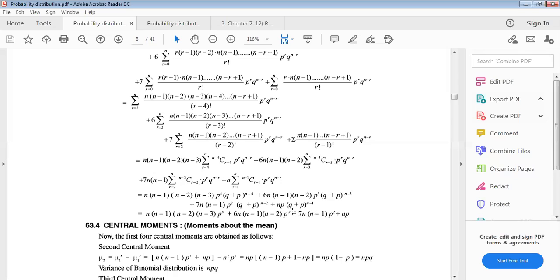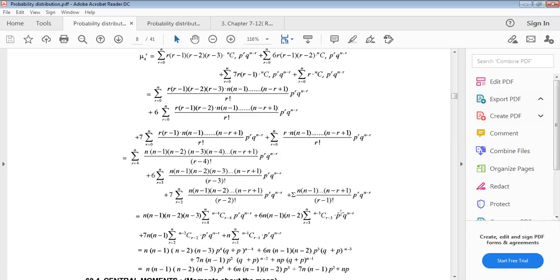This is why we can write the power will be n minus 2, binomial expansion. And the last term will be p to the power r minus 1, taking p in first, np into q to the power, same formula we are using. Then (q plus p) whole to the power n equals 1, since 1 to the power anything will be 1. This is why we write this one. This is the fourth raw moment, or fourth moment about origin. Understand?